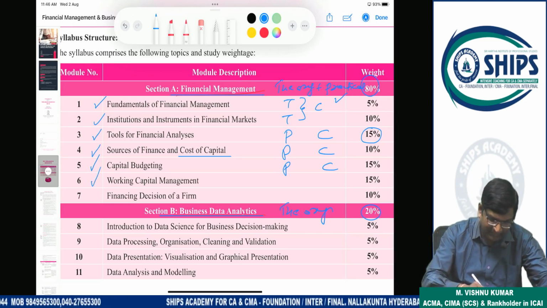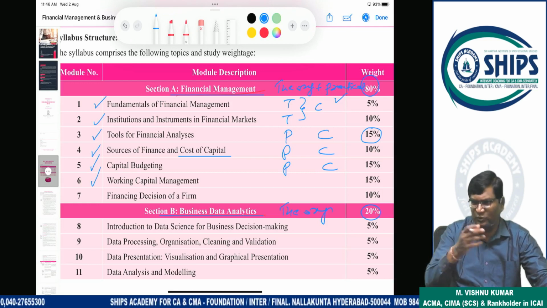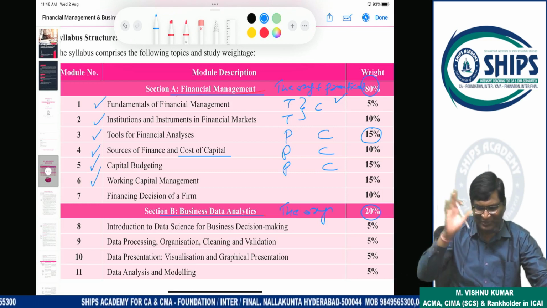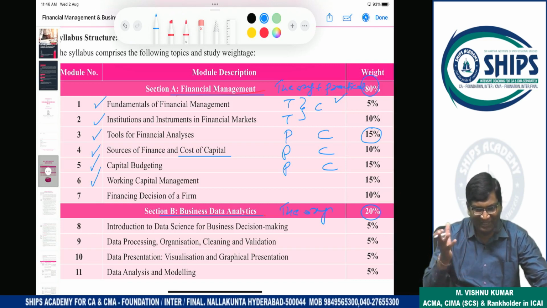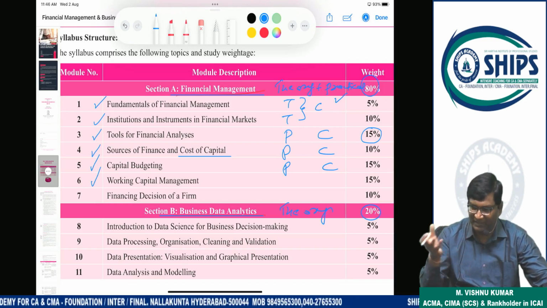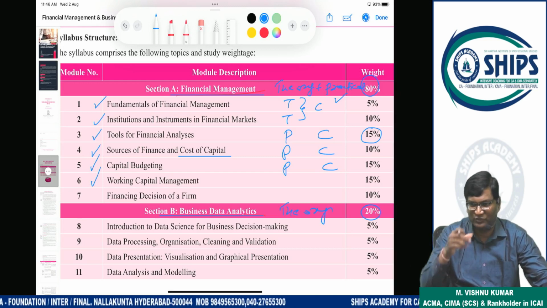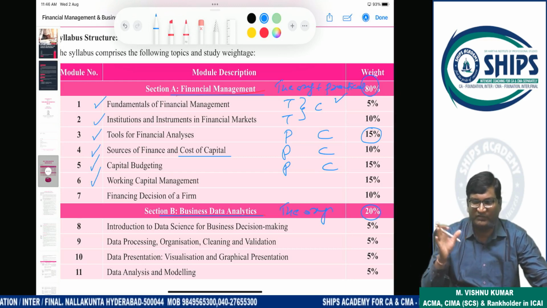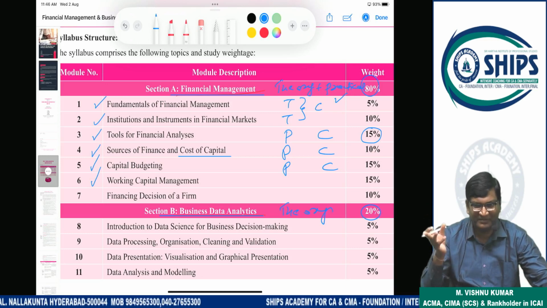Next is working capital management. Suppose you purchase the machine. So if you purchase the machine, will the machine directly produce the goods? Not without raw material, labor, overhead required. So for raw material, labor, overhead, again finance is required or not. That is operational purpose. That finance is called as working capital. That finance is called as what?